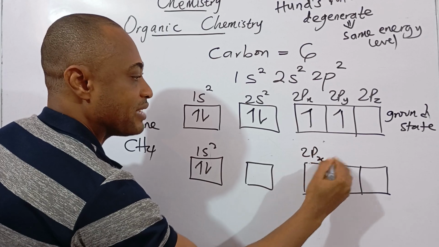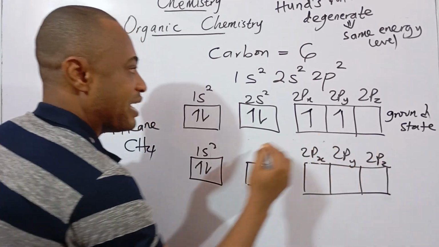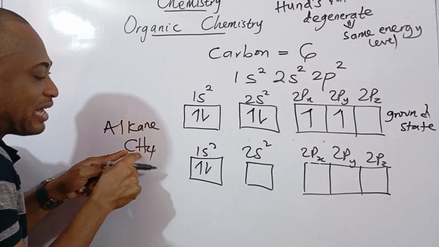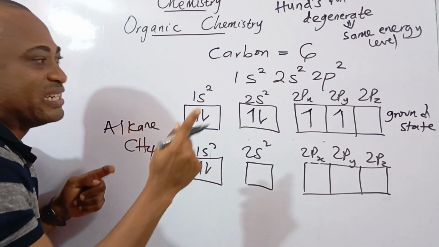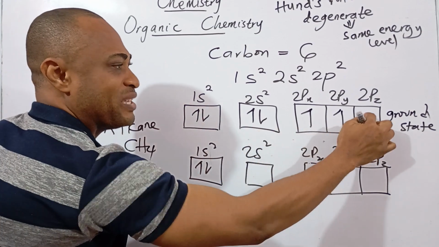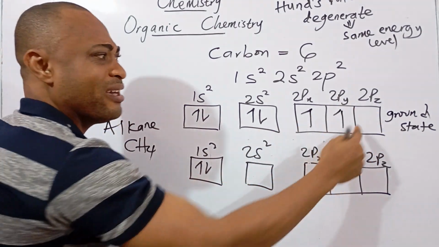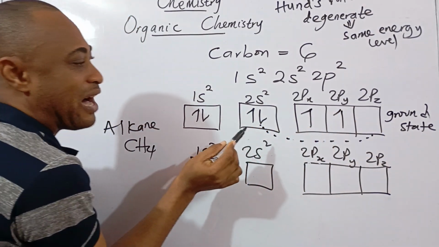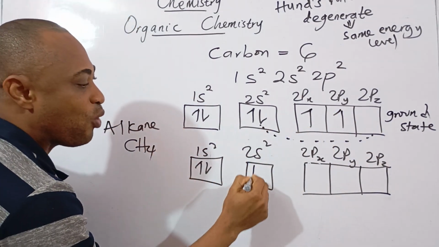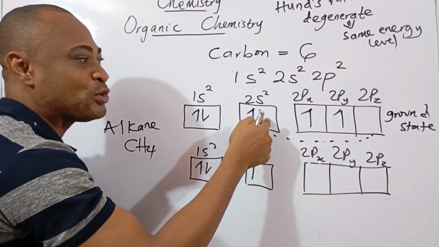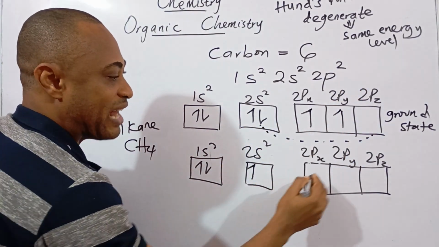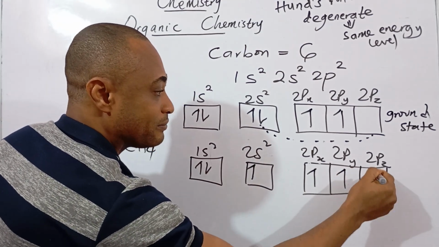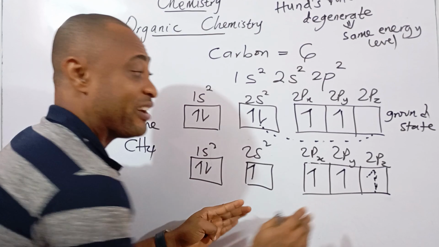This is 2px, 2py, and 2pz. This is 2s2. Now, something will happen. Before the 4 hydrogen atoms react with this, there will be a promotion. Remember, this orbital is empty. So it's unfair. You can't leave this and you want to start reacting. Everybody must have something. So the closest orbital to transfer from is the 2s2. So one electron will be transferred from the 2s2 orbital to the empty orbital. So now we have this. This is that electron that was promoted. I hope you got that. So every orbital now at least has what?